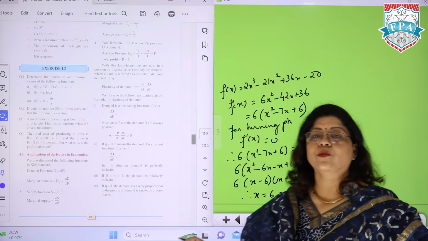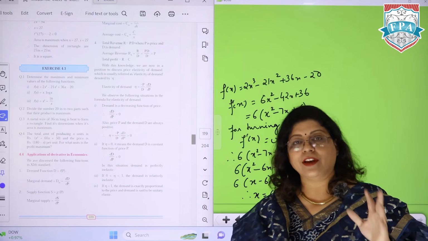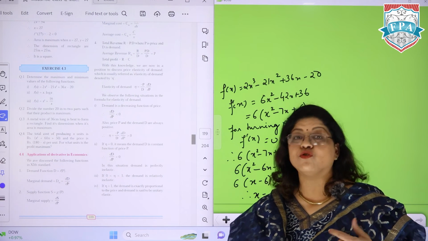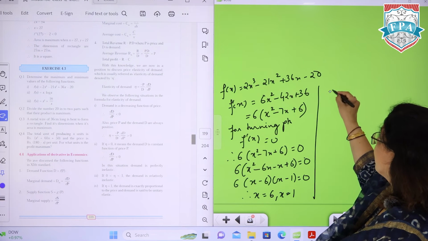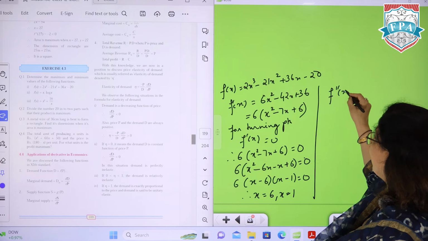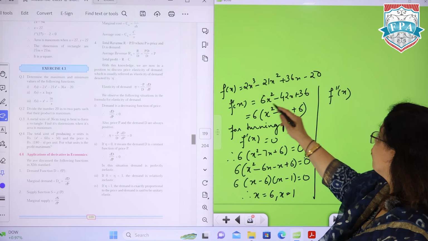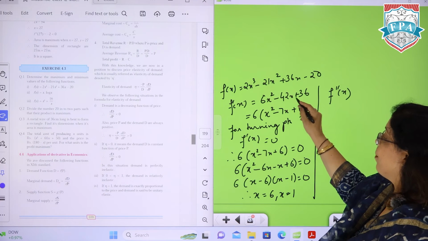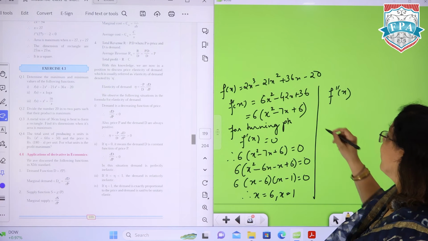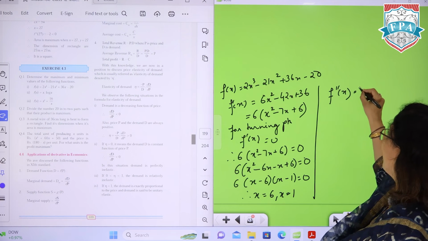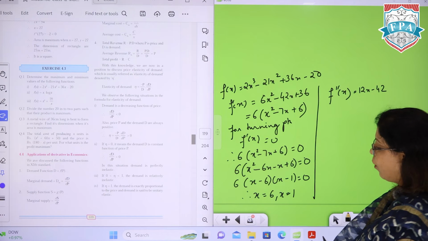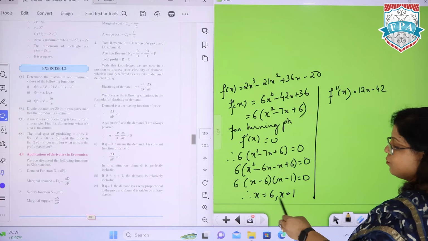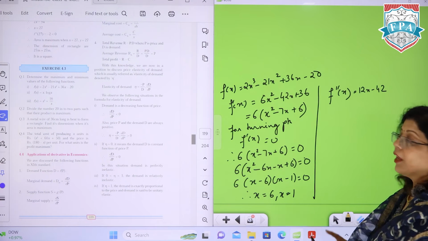Out of these two values, now we know one is the maximum value, one is the minimum value. How to judge that? We'll now find out f double dash. So f double dash में हम इसी इक्वेशन को यूज कर रहे हैं, 6x square minus 42x plus 36. So this is going as 12x minus 42. I will find out the f double dash values at these 2 points.